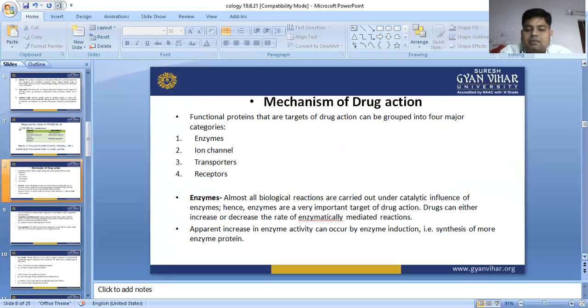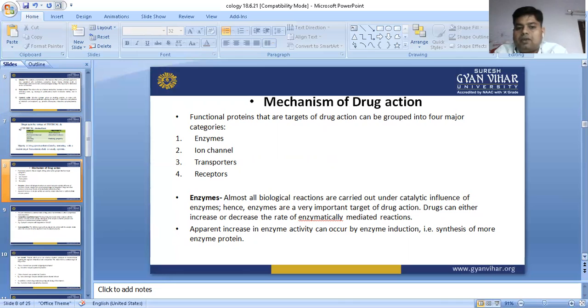What is the basic mechanism? Mechanism of drug action, they are generally divided into four parts. First, enzyme. Second, ion channel. Third, transporter. And fourth one is receptor based. So first, enzyme. What happens in case of enzyme?